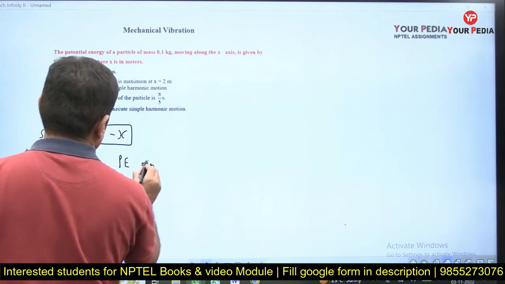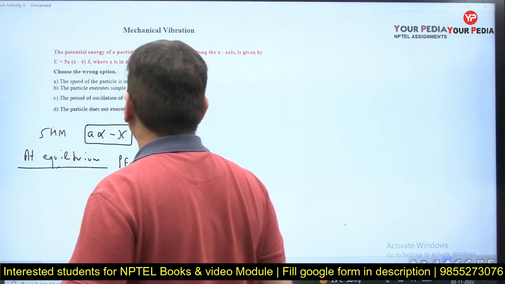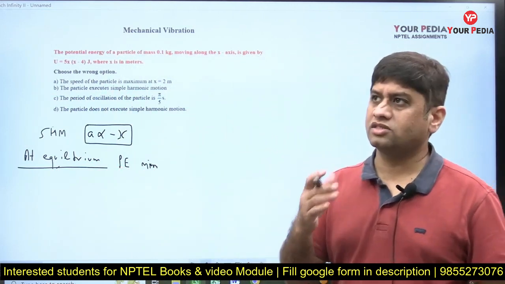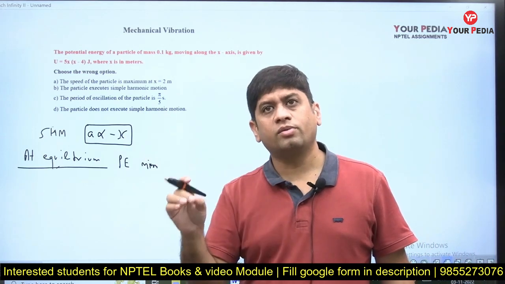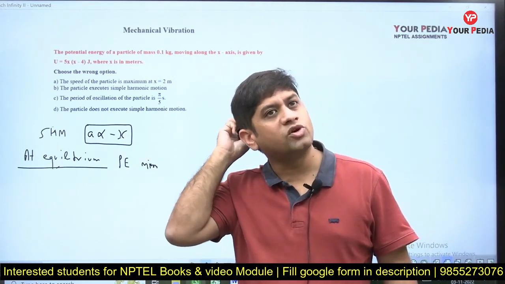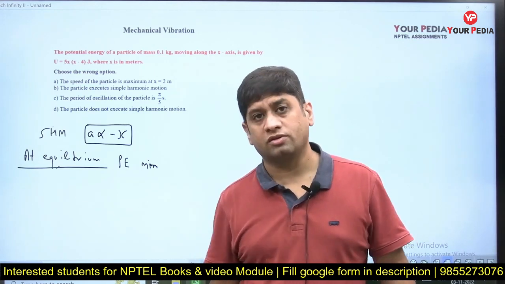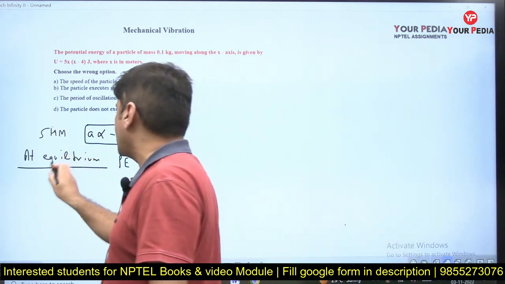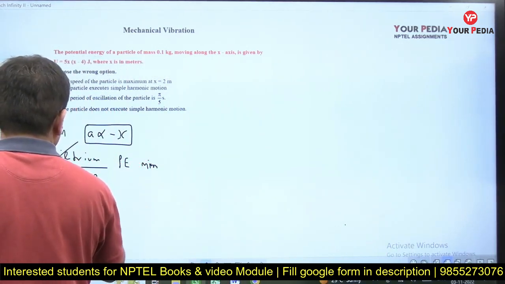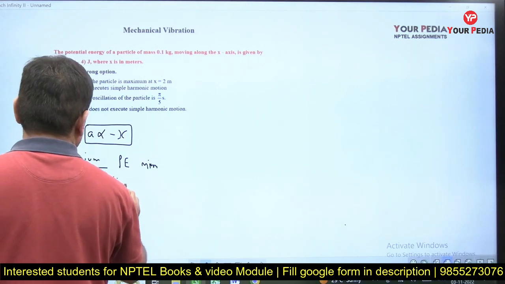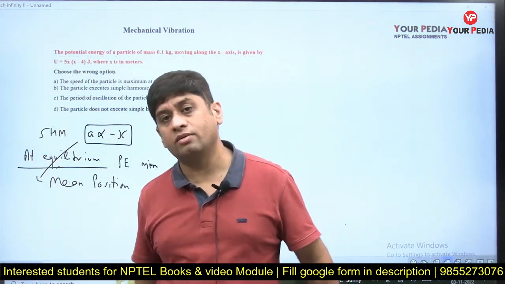This is another concept which you should know. Whenever a body is displaying simple harmonic motion, it reaches the equilibrium, and at the equilibrium we get minimum potential energy and maximum kinetic energy. So velocity is maximum at the mean position, and equilibrium is obtained at the mean position. So at the mean position, potential energy is minimum, kinetic energy is maximum, and velocity is maximum.